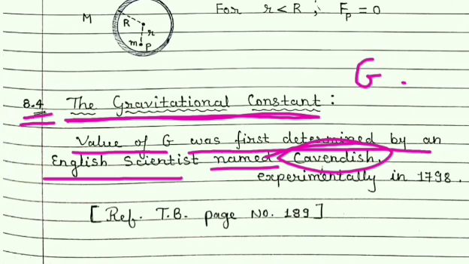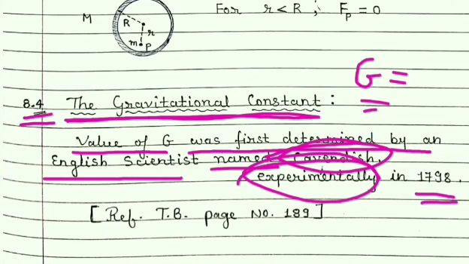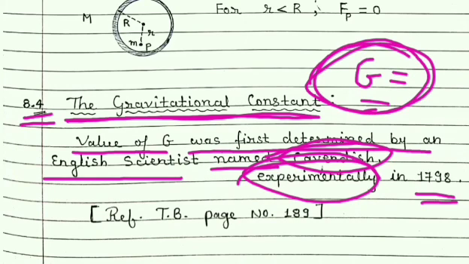He obtained the value of G by doing an experiment in 1798. Mathematically, by using the formula, the value of G was already obtained, but by using experiment, Cavendish first time obtained the value of G.